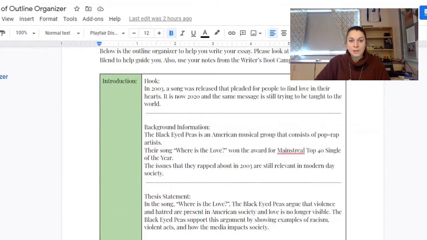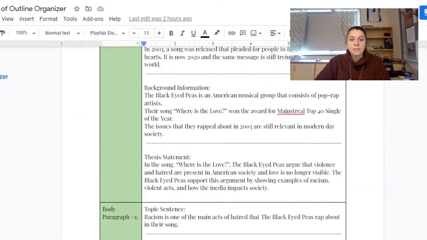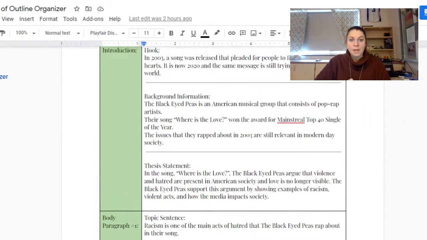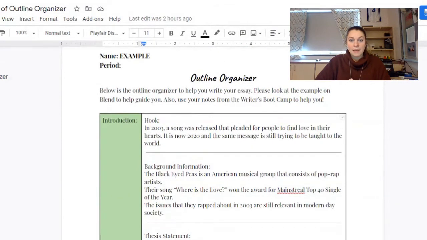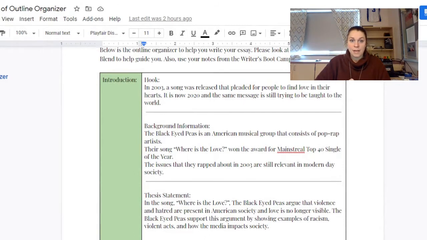For the introduction, you need a hook, background information, and a thesis statement. Your thesis statement should already be done, so just go ahead and copy and paste that right into here. Then, like we talked about in the Writer's Bootcamp, your introduction should have a hook and then some background information, just giving the readers some knowledge before they get into your essay.